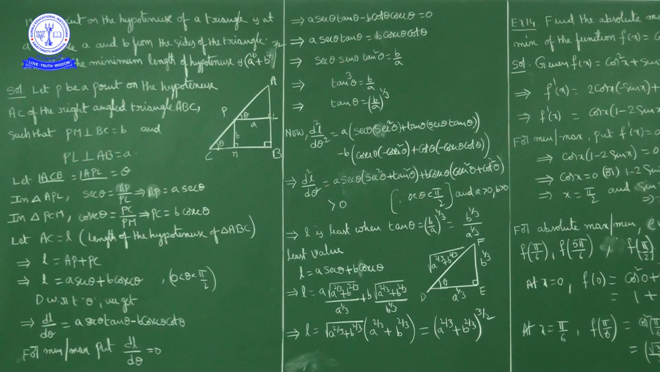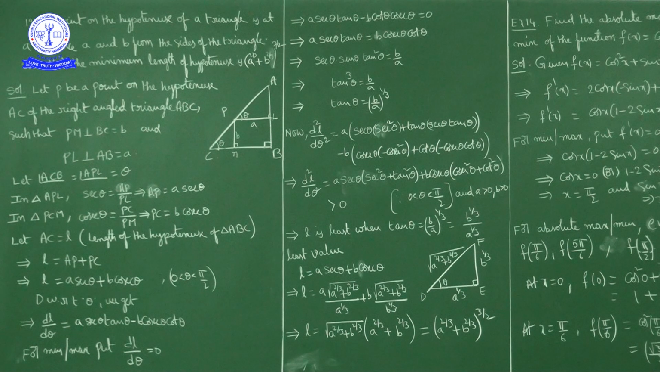Okay, now this we have to minimize. So L is equal to A secant theta plus B cosecant theta. Now differentiate with respect to theta. So dL by d theta is equal to A into the derivative of secant theta, which is secant theta into tan theta, plus B into the derivative of cosecant theta, which is minus cosecant theta into cot theta. So dL by d theta is equal to A secant theta tan theta minus B cosecant theta cot theta.